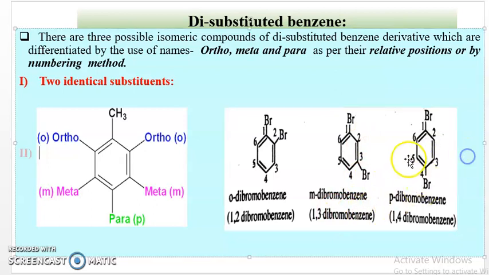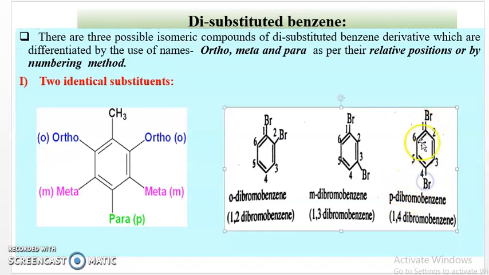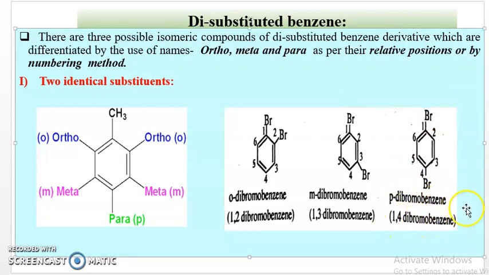Then the last example is para-dibromo. Para means this bromine group is attached to the fourth carbon atom, para with respect to the first bromine. Therefore, it is para-dibromobenzene, or 1,4-dibromobenzene.